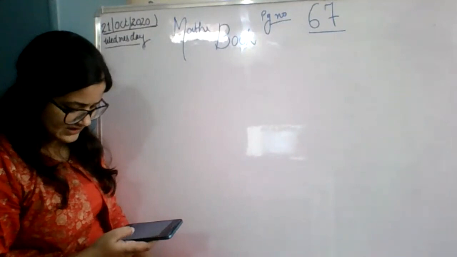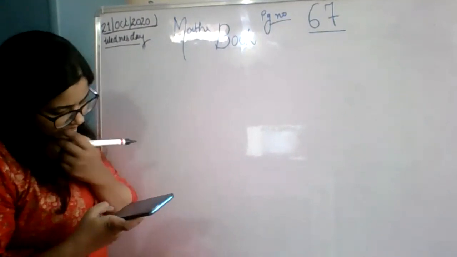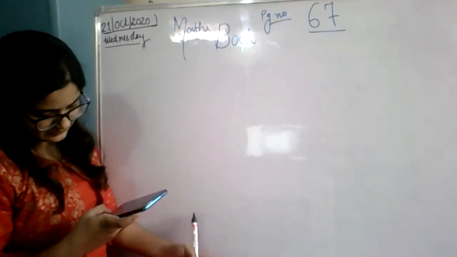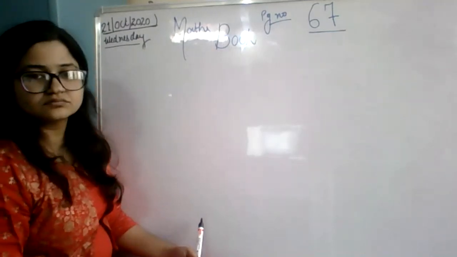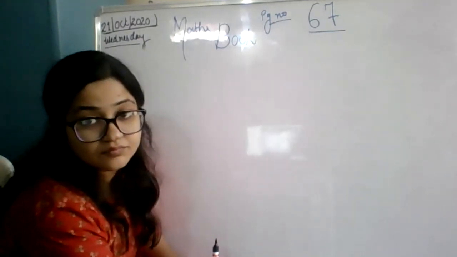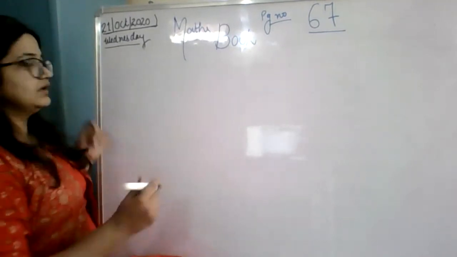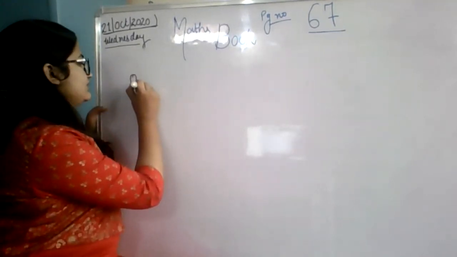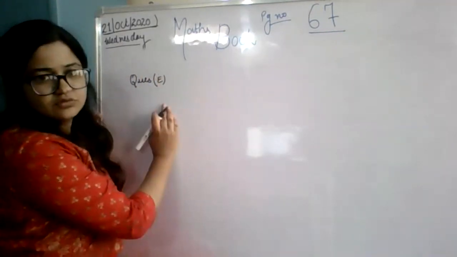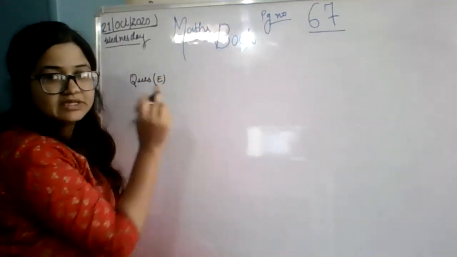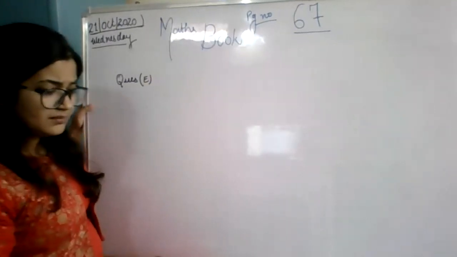Pratishtha done. Yes, Pratishtha, it is correct. Good, Pratishtha. Okay. Now we will do question number E itself in the book only. Not in notebook. We will do fill in the blanks in the book. But be careful. Keep them safely.